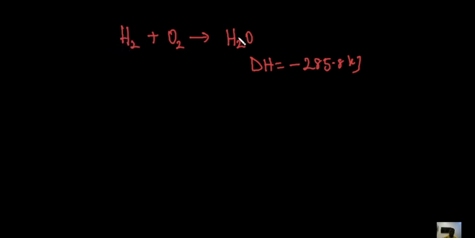And to balance, hydrogen is balanced, oxygen is 1. So how do we make this 1 so that it will not change this value? Just add half here. So in this case now, it is balanced. So take note that when you are burning 1 mole of a substance in oxygen, any enthalpy change they give you is the enthalpy of combustion. Now, did you notice that this enthalpy of combustion of hydrogen is still the heat of formation of water, because we are producing 1 mole of water from its constituent elements? Hence, any enthalpy change associated with producing 1 mole of water from its constituent elements is also the same as the heat of formation of that substance.